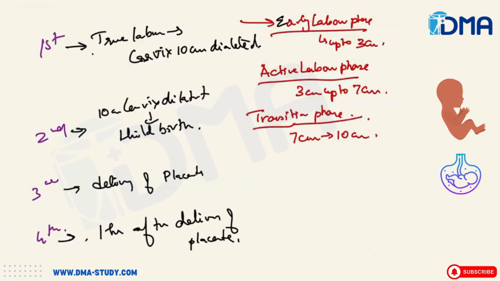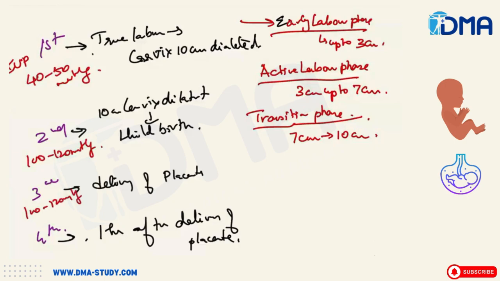Then regarding the intrauterine pressure in first stage of labor, the intrauterine pressure will be 40 to 50 mmHg. Whereas in the second stage of labor, the intrauterine pressure will be 100 to 120 mmHg. In third stage of labor also the same pressure will be maintained, 100 to 120 mmHg.